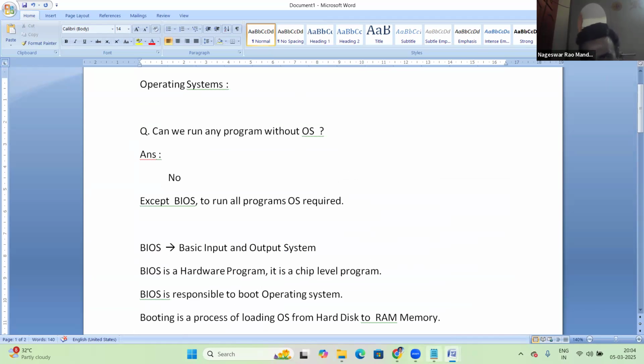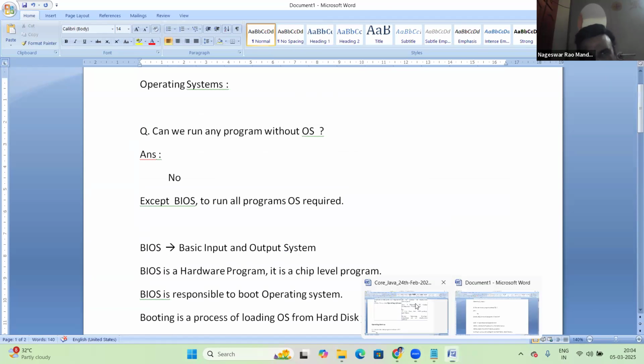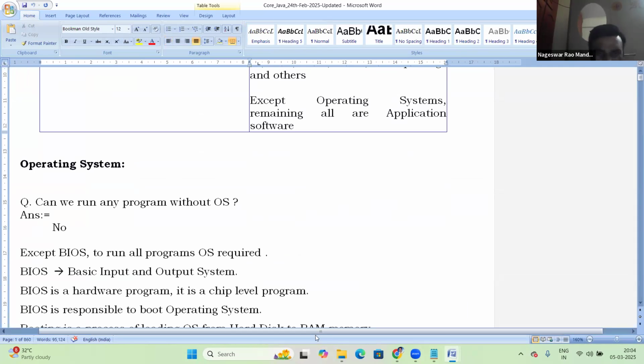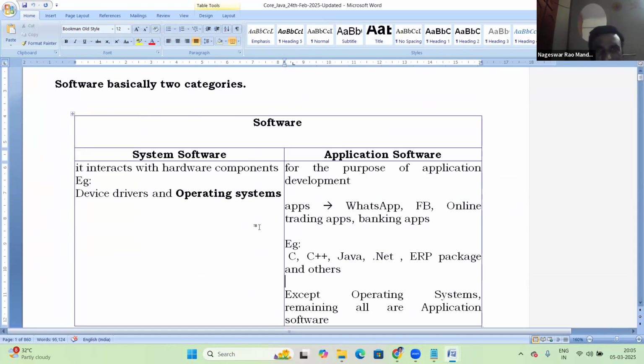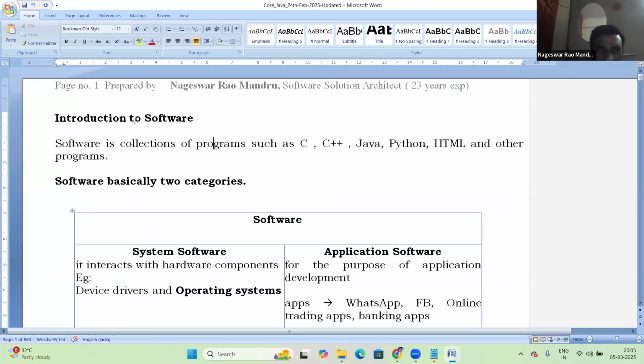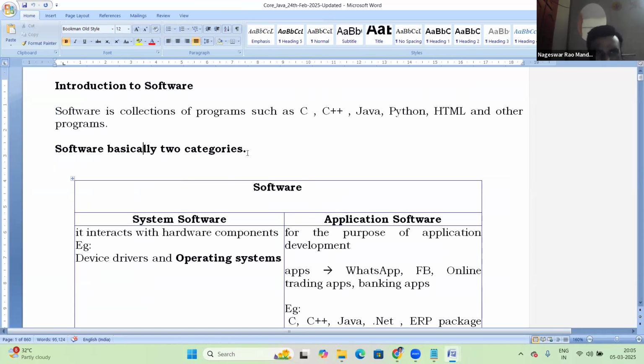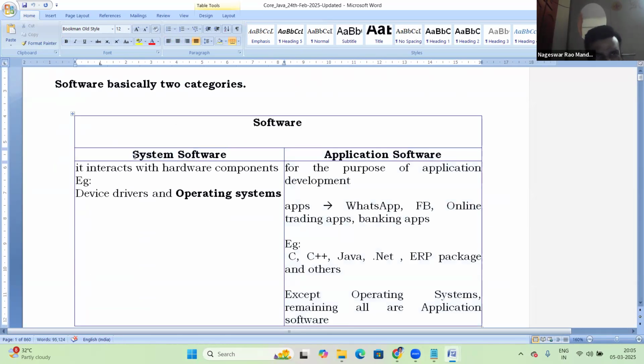Yes, same thing is there in the document here. See this document, today's class document. Introduction to software. It's a collection of programs. Software basically has two categories: system software and application software. System software interacts with hardware components, example OS.